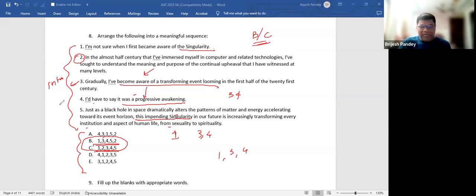Only by tone I can see that 5 and 2 are moving together. That's the only feeling I have. There is no grammatical clue as such. So out of B and C, one of them is the right answer. Very difficult, and I don't know what the right answer is. What is the answer for the eighth one? The answer is B for the eighth one.